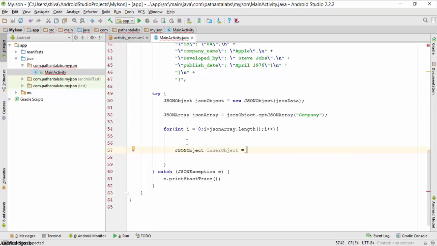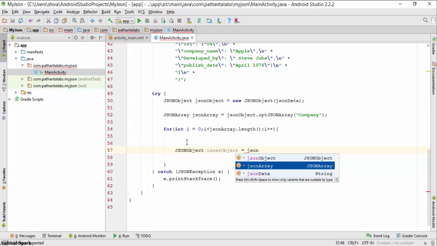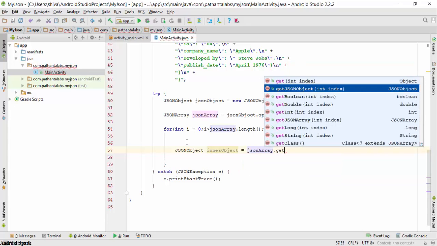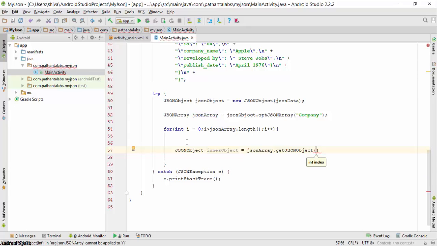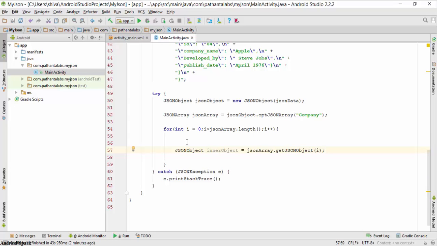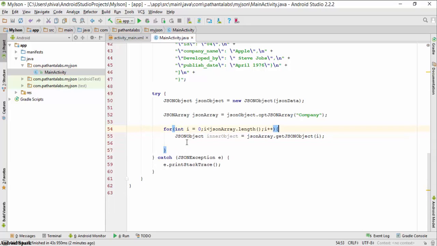So I give the JSON array dot getJSONObject and pass the variable i for fetching the data one by one. So my inner JSON object has been created.